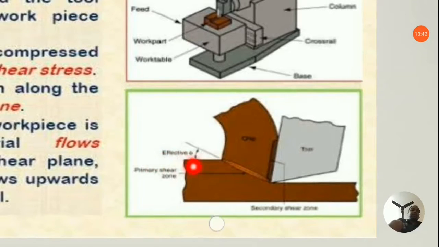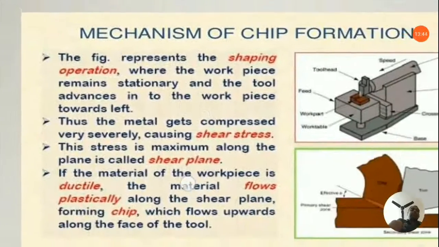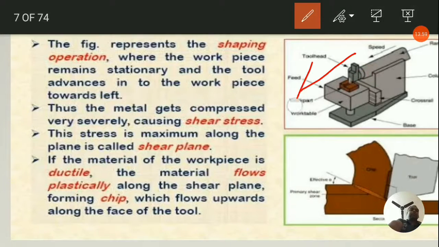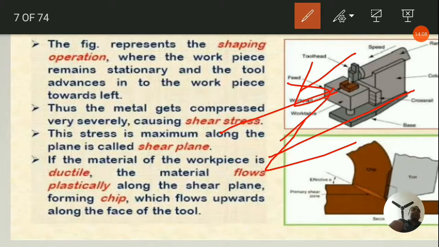Okay. Now coming to this example, the figure represents the shaping operation where the workpiece remains stationary and the tool advances into the workpiece towards the left. This is the direction of moving, so this is the forward direction. While in the forward direction, the chips are coming out; in the reverse direction, that is the backward direction, no cutting takes place. So a quick return mechanism comes into this particular shaping operation.